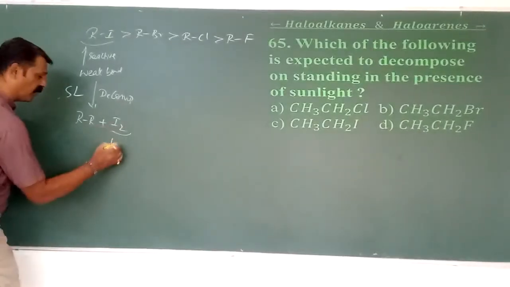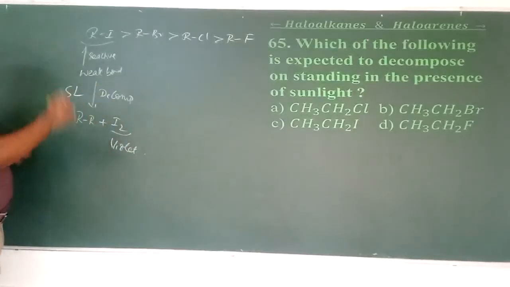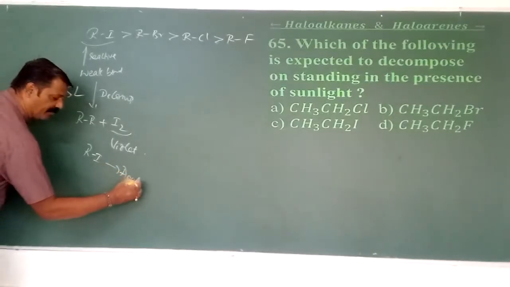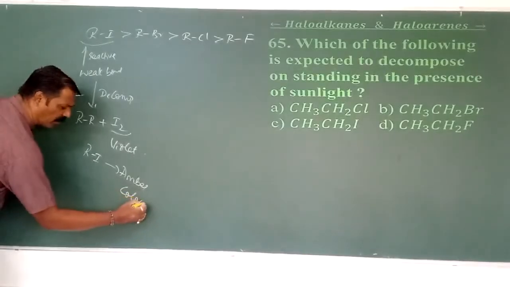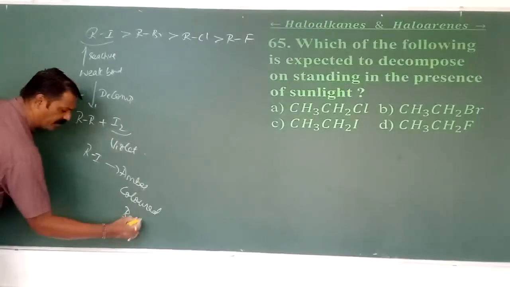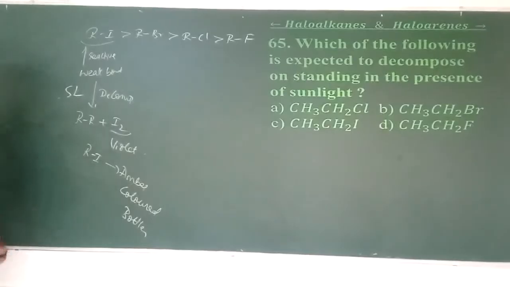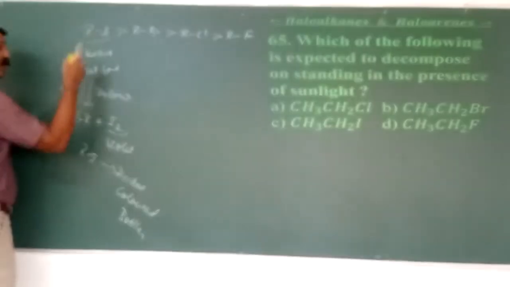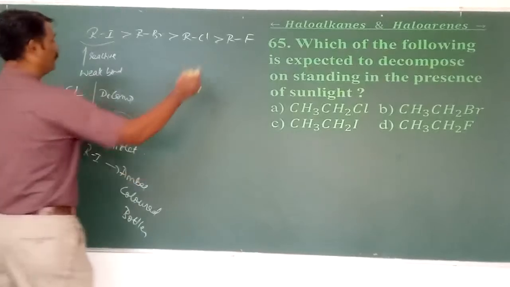That shows that it absorbs violet. That is why RIs are always kept in amber colored bottles. Why? Even in the presence of diffuse sunlight, they will start to get decomposed because the C and I bond is found to be very, very weak. They readily get decomposed with the liberation of which one? Iodine.